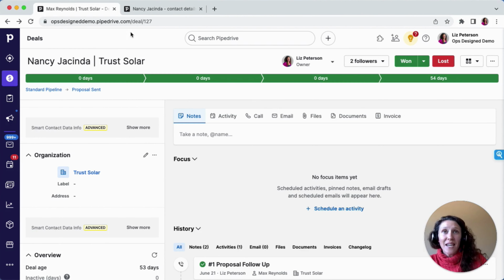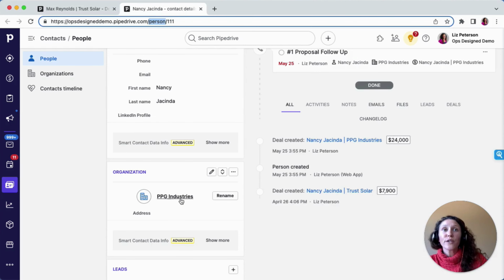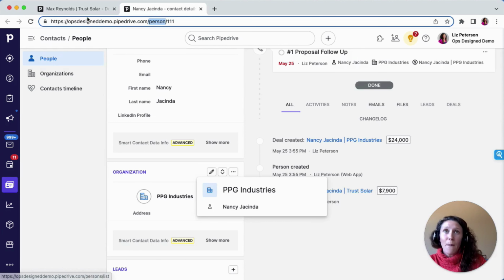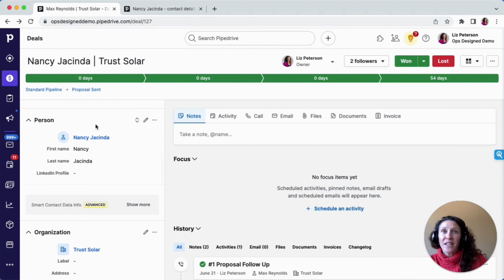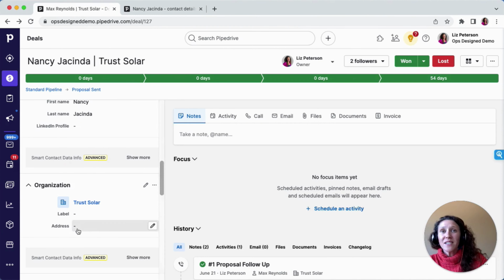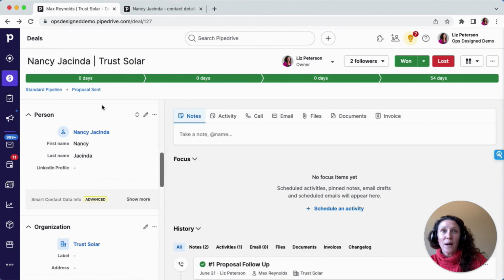What that indicates is Nancy works for PPG Industries, but I'm working with Nancy to win business for the Trust Solar organization. So just an important thing to note there that they do not have to be one and the same. But if you ever do need to update the person connected to a deal, that's how you would do it.